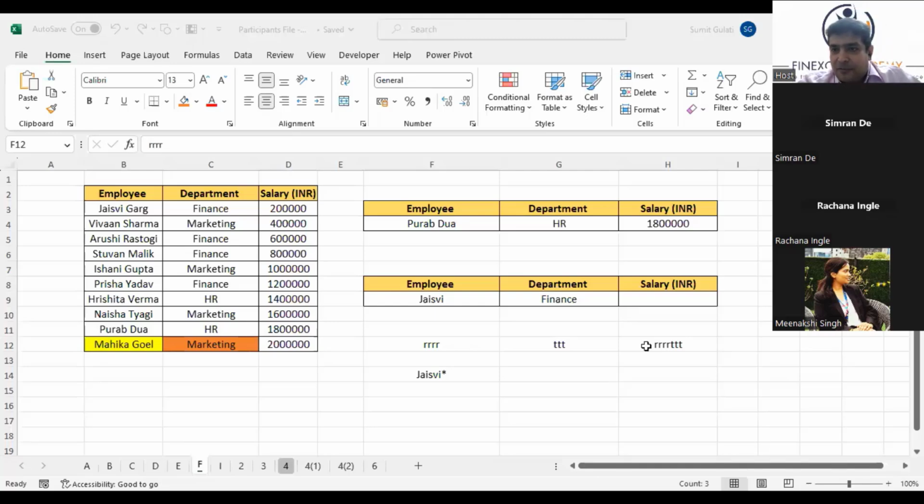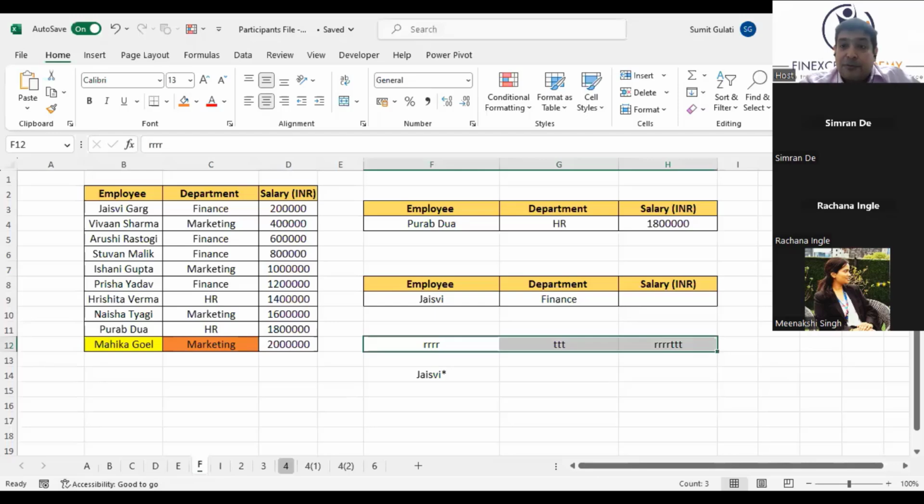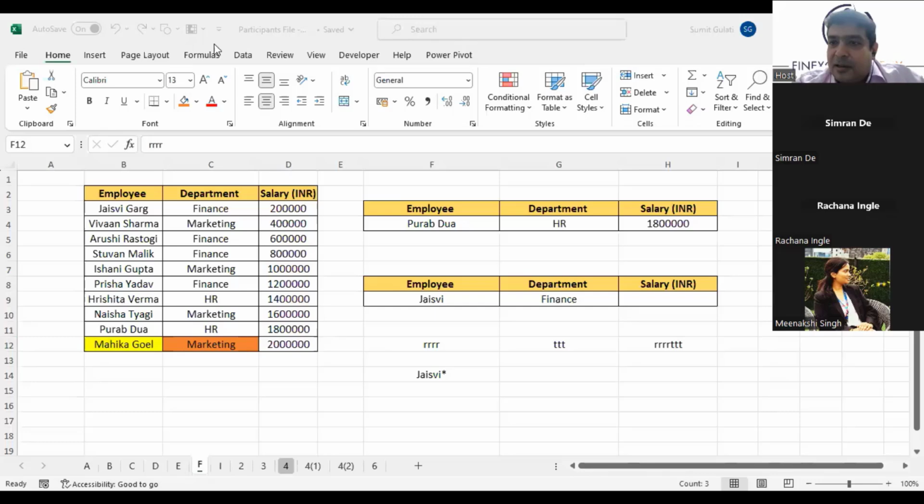Wonderful. Few more. But sir, if we have a different surname, which one will you select? I'll take that problem first. It will always be the first one. Yes, the ampersand is acting as a conjunction for joining. It's used for concatenation only. It's a substitute to the concatenate formula. If we have two Mahika with different surnames, it will always pick the first one.